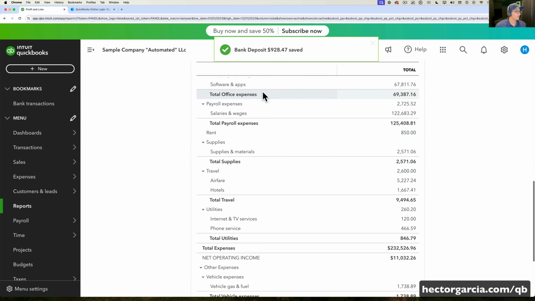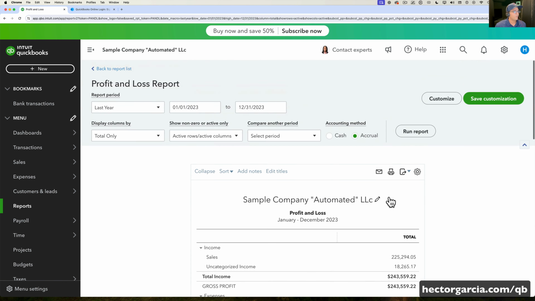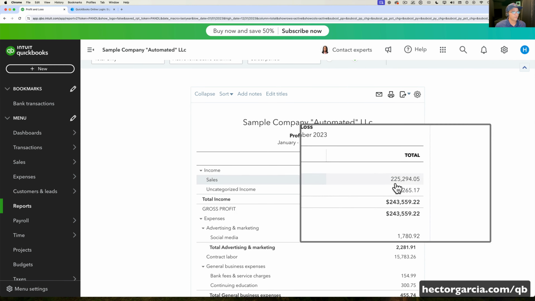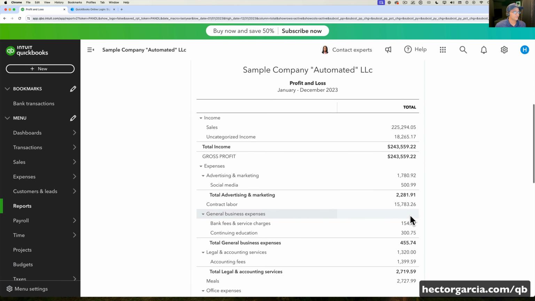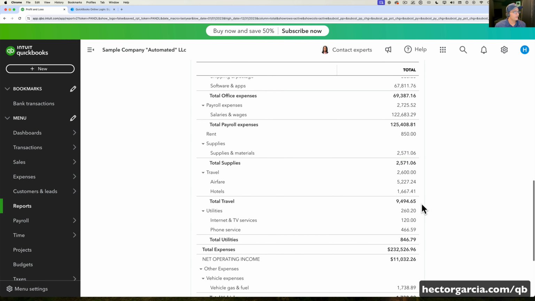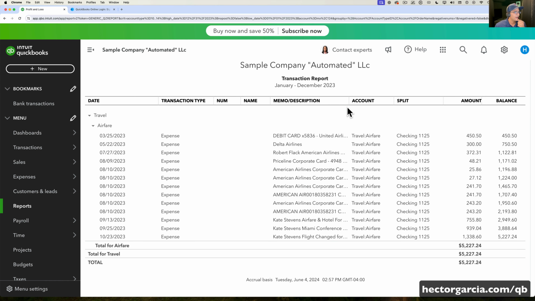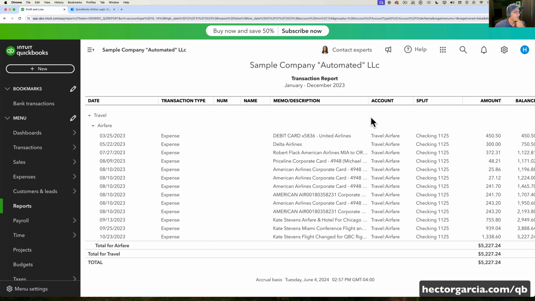So we'll go back to a profit and loss report. Okay, now this is clean, and we have some uncategorized income. So there's my total sales per se. There's a whole bunch of expenses by category. Let's grab airfare and let's see how good it did on airfare. So we'll click on that, and look, we have things like United Airlines, Delta Airlines, American Airlines, Priceline.